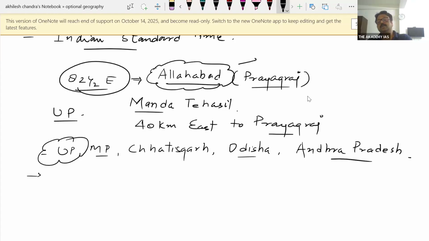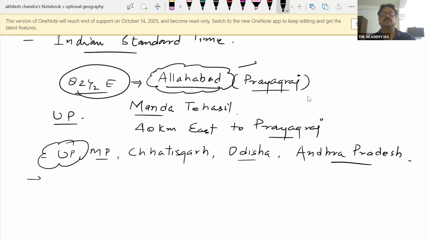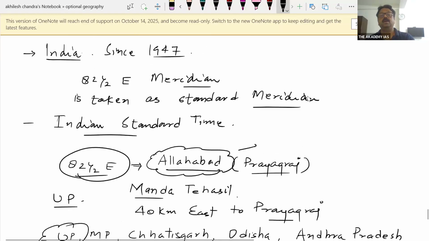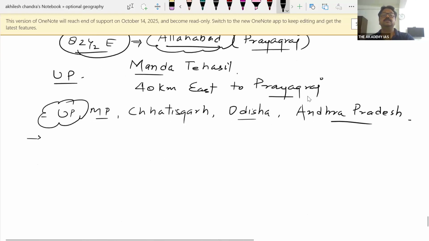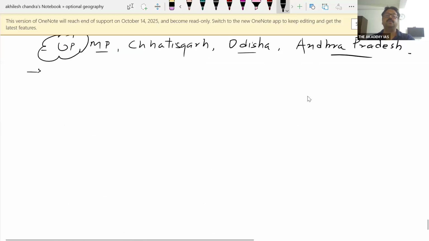Their army used to stay there, and an airport was also being built. So these things were taking shape at the time India got freedom. So this is the 82.5 degree east meridian of longitude.